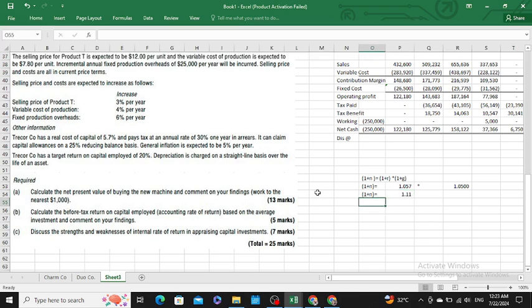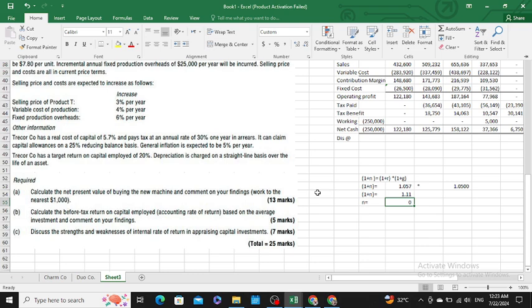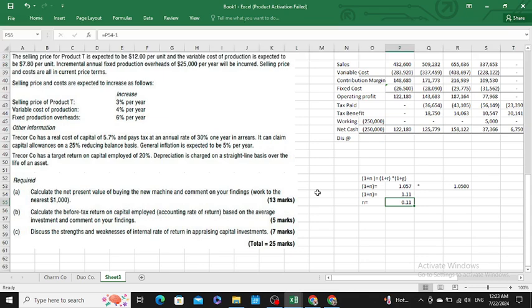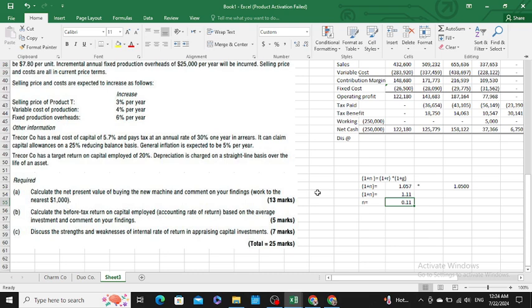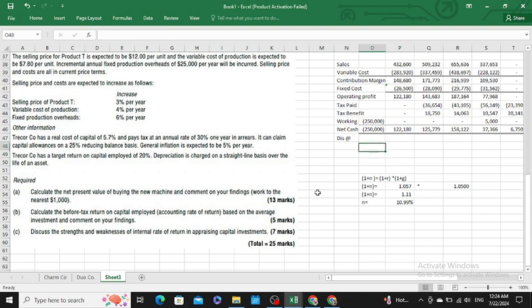1.11. For the nominal rate, n remains here, but the positive one will go across and become a negative one, so it would be 1.11 minus 1. Your nominal rate would be approximately 11%. Let me convert in percentage, so it would be, sir, 10.99%. Okay sir, your rate is